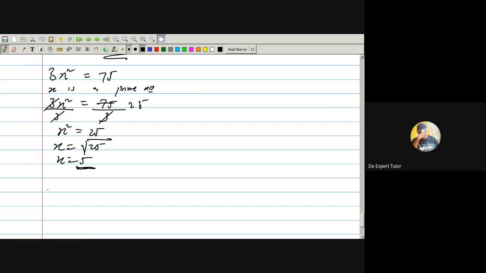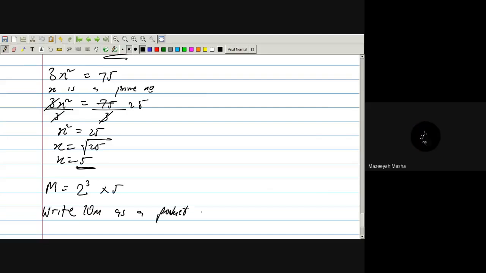Now, next one. I have another question. M is equal to 2 raised to power 3 times 5. They said write 10m as a product of prime factors. The product of prime factors.